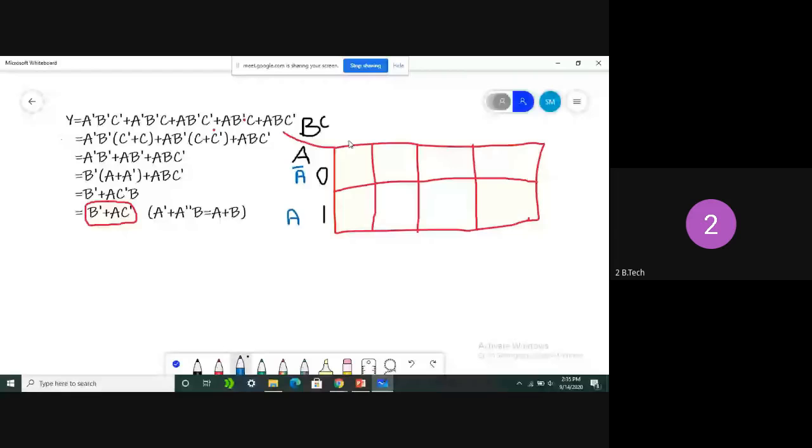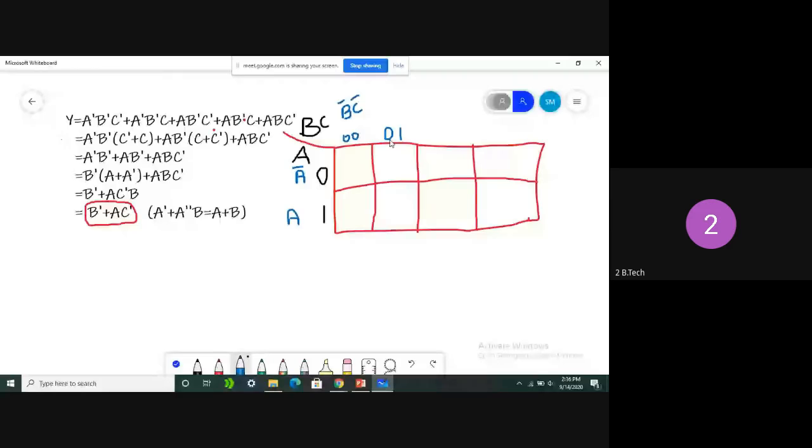Yes, sir. Here B is 0, C is 0. So for the same equation, how can we write it here? B bar, C bar. We can use any method: either we can use 0, 0 or we can use B bar, C bar.